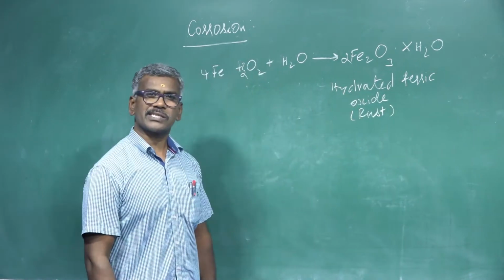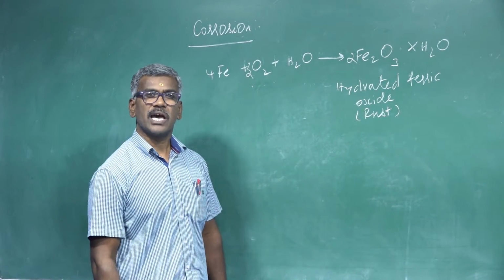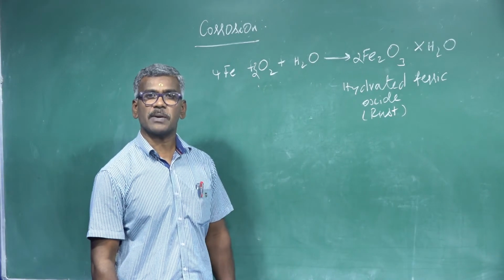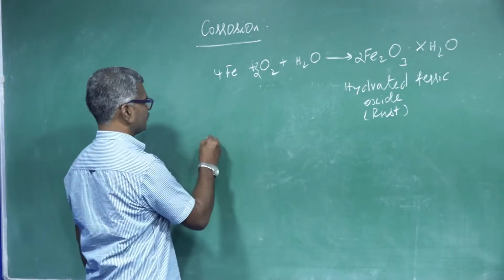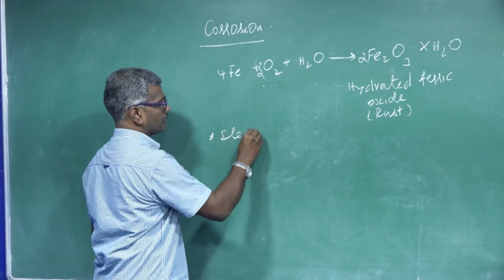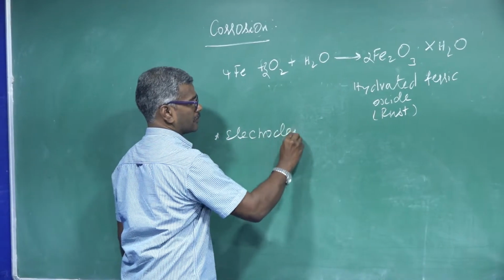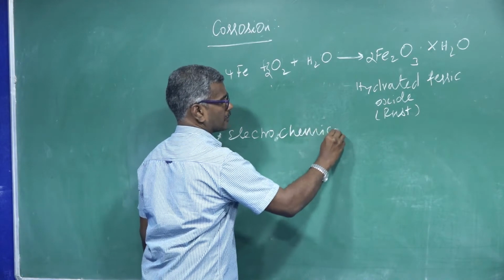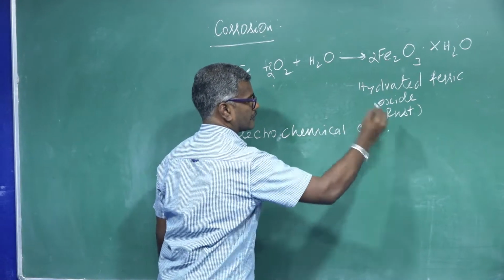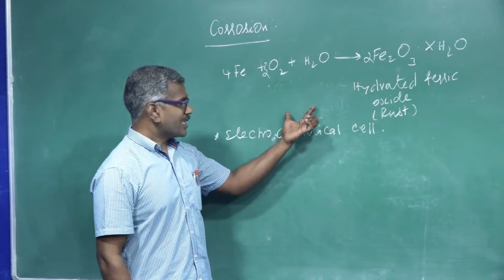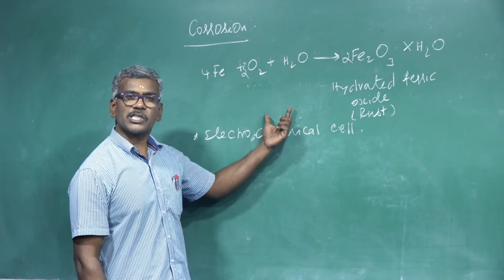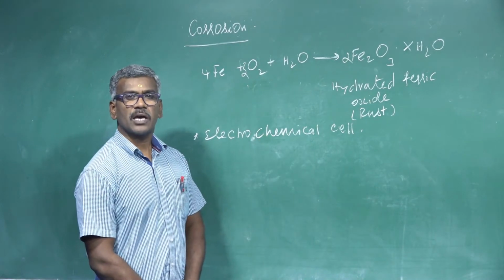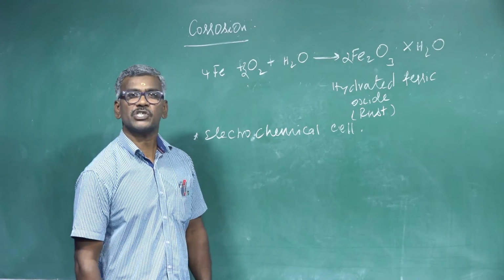This process is known as rusting of iron. Rusting of iron is the best example of an electrochemical cell. This is a redox process which causes deterioration of the metal.